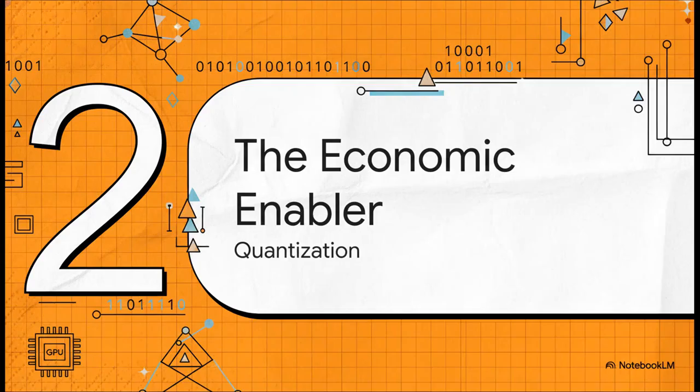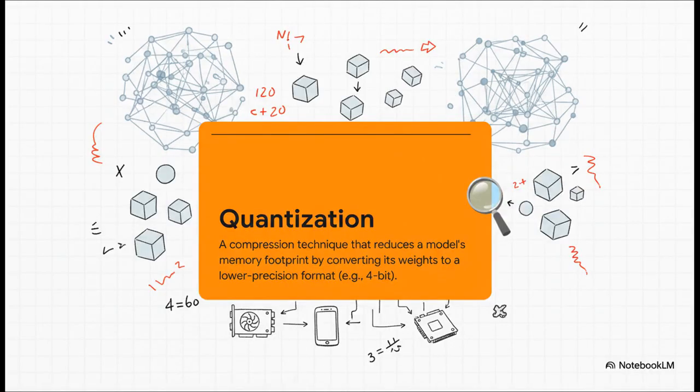So the big question is, how do we escape this trap? Well, the path to a fixed-cost world starts with a key technical unlock. It's what makes self-hosting these giant models actually affordable, and that key is quantization. So what on earth is quantization? The easiest way to think about it is like a compression technique for AI models. It shrinks the model's size, its memory footprint, by making the math inside a little less precise.